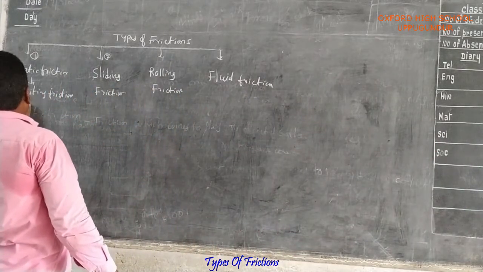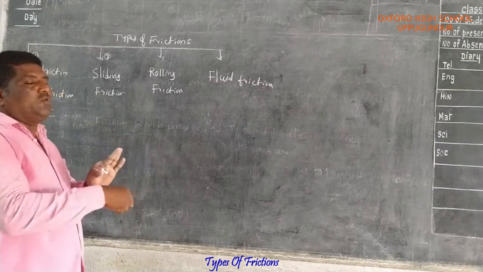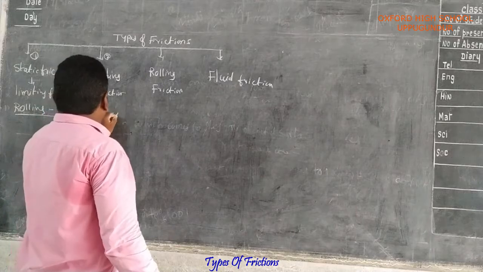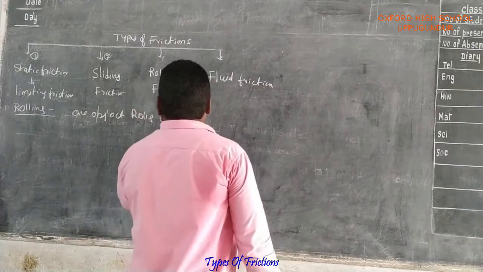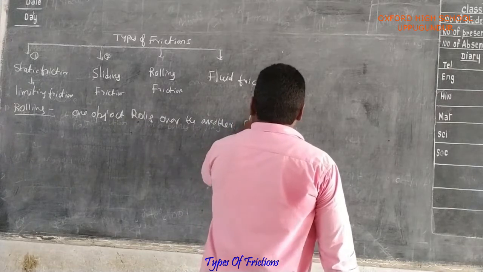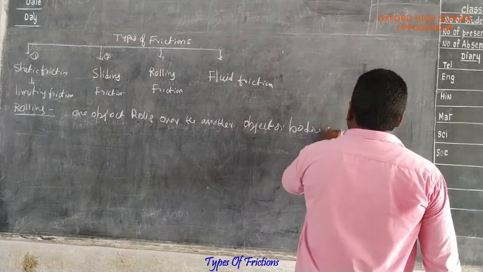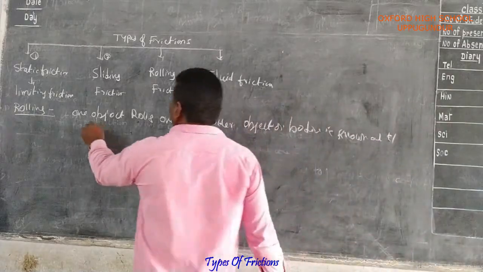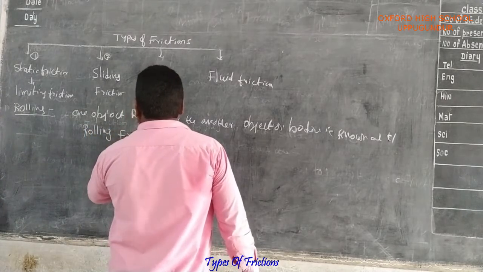Rolling friction. The friction which comes into play when one object rolls over another object or body is known as rolling friction.